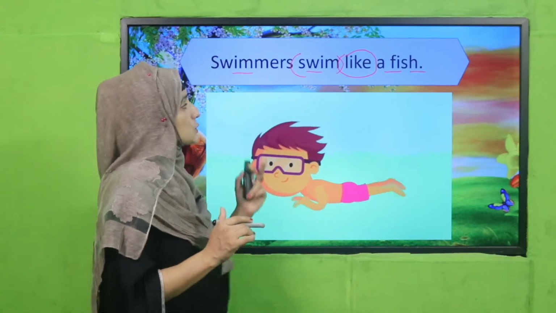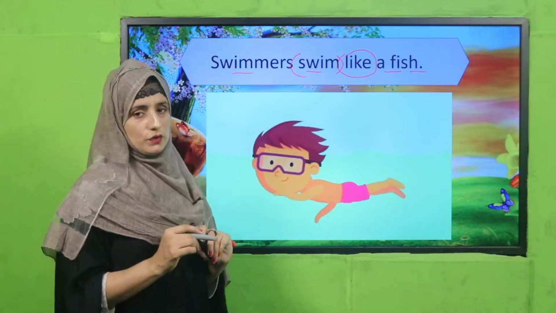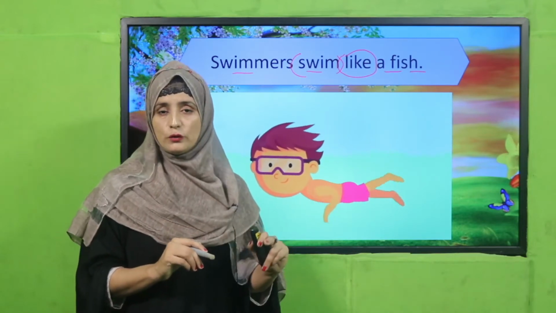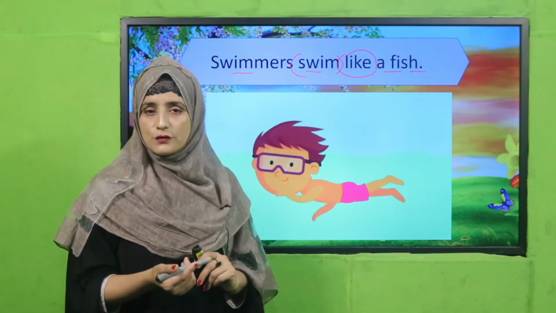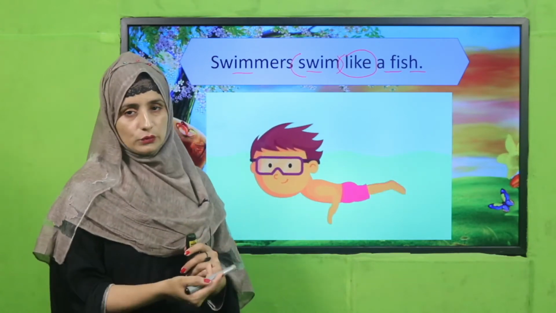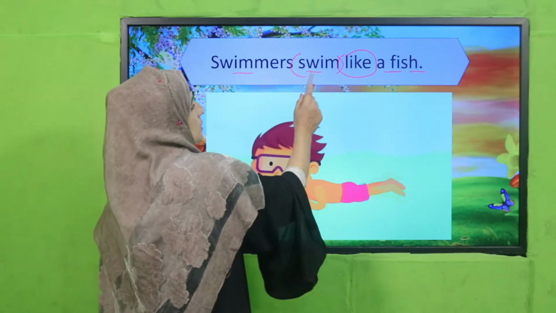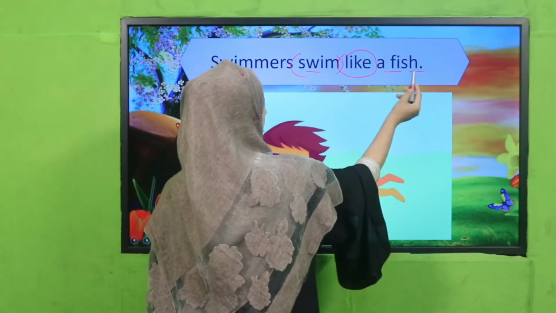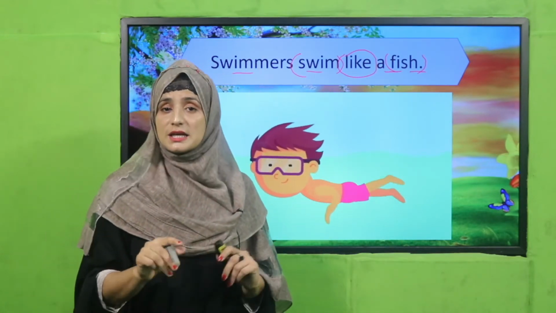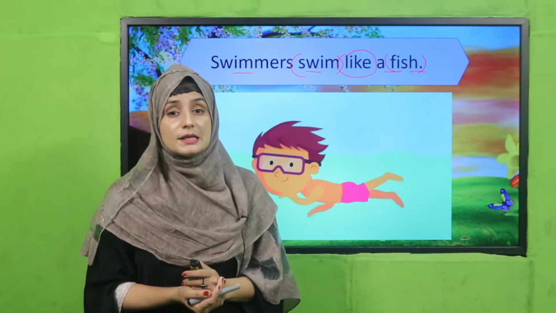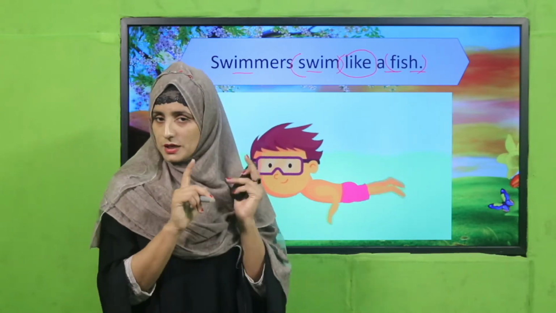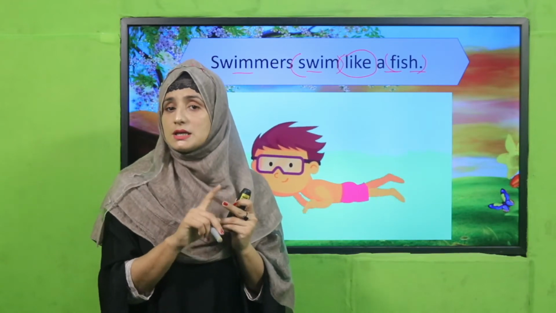Clear? Suppose we have to add an adjective, so we can say Sarah is beautiful like a doll. Now what have I used? Beautiful is an adjective, and I have used it before "like". But there, swim is a verb. Swimmers swim like a fish, and fish is a noun. In this way we can compare things while using simile, and there are two ways: using "as" and using "like".